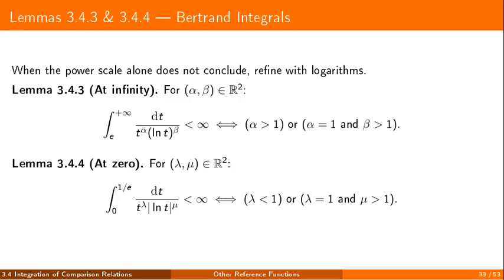When powers alone leave us at a borderline case, logarithms provide the next refinement. That is the Bertrand scale, a power corrected by a logarithm. The two lemmas tabulate exactly when these reference functions are integrable, at infinity and near 0. And if needed, the same idea continues with iterated logarithms.